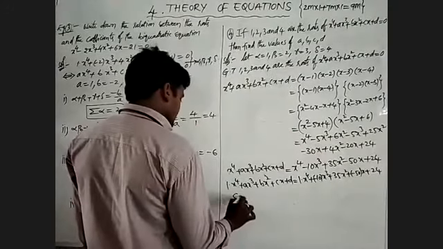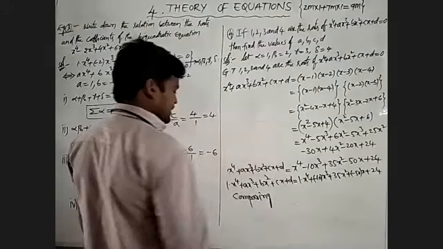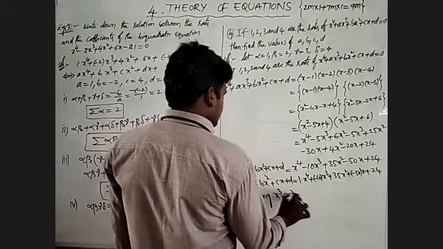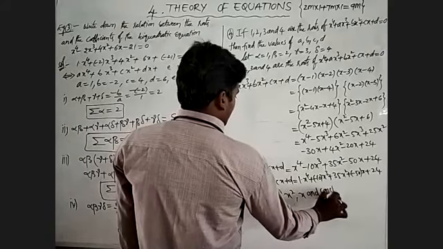We will observe, comparing on both sides the x cube, x square, x and constant terms.